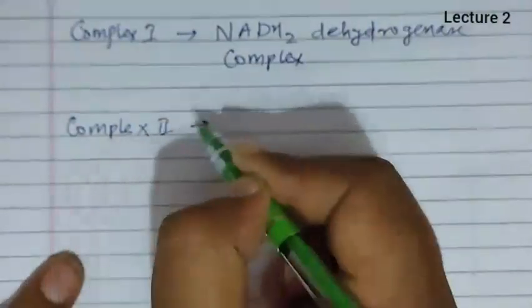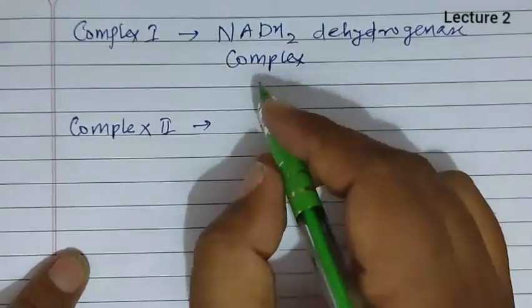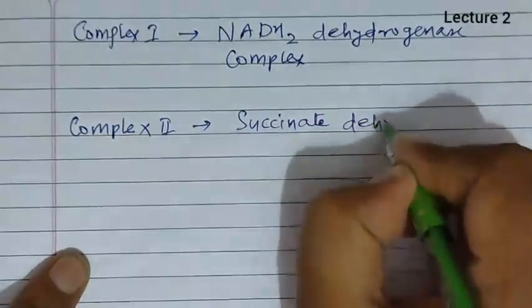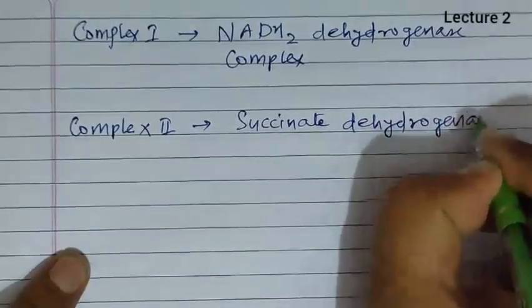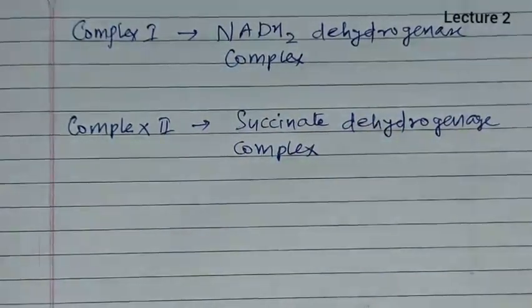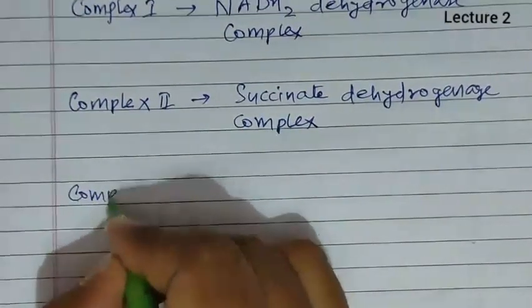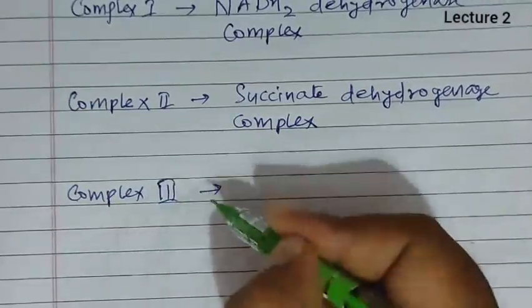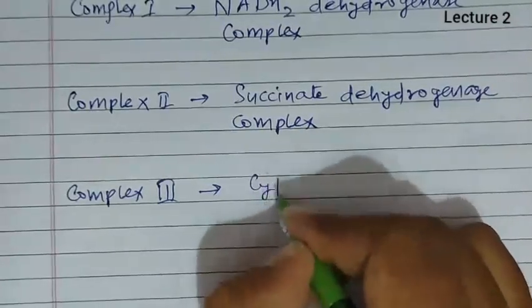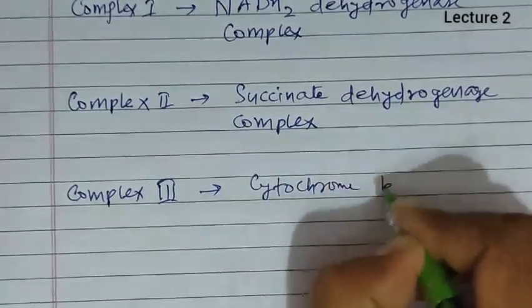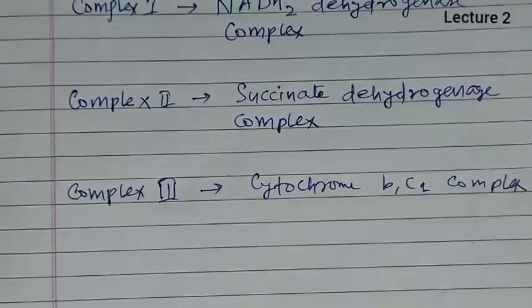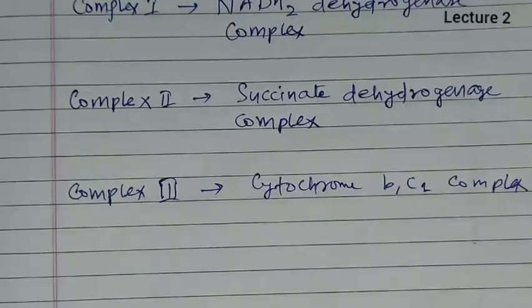Complex 2 is known as succinate dehydrogenase complex, with which FADH2 breakdown is associated. Complex 3 is known as cytochrome BC1 complex,